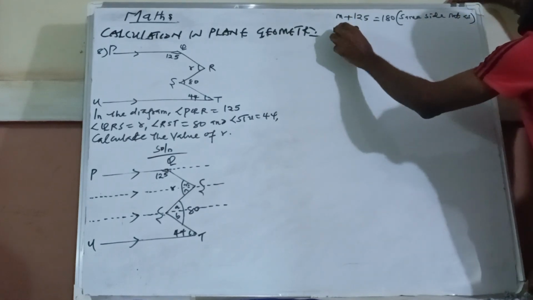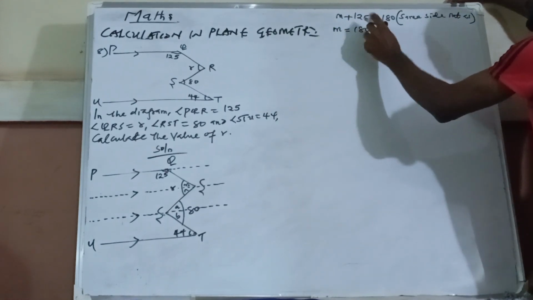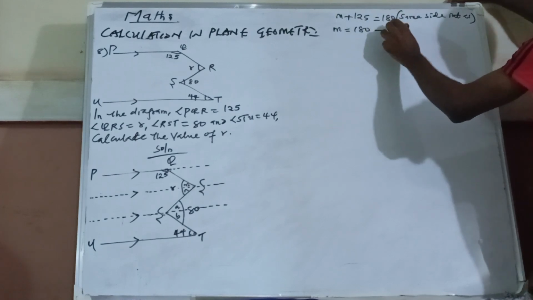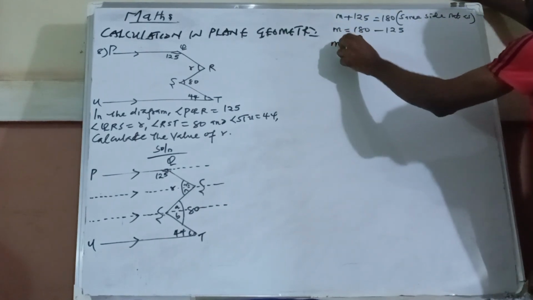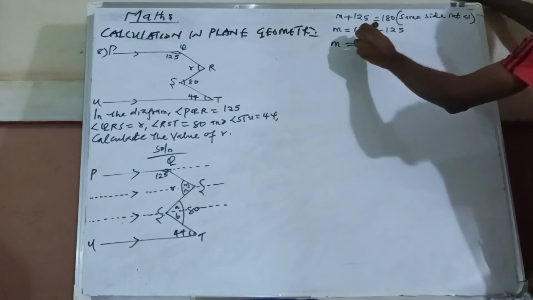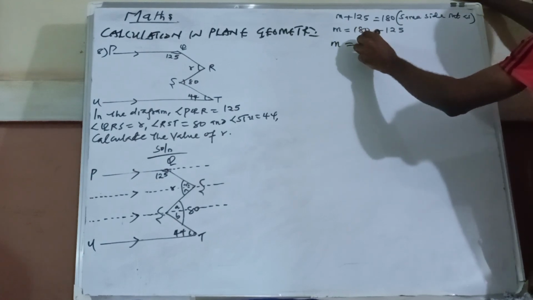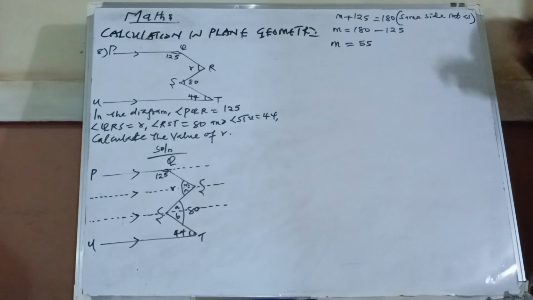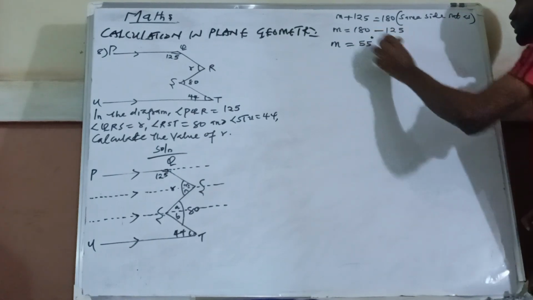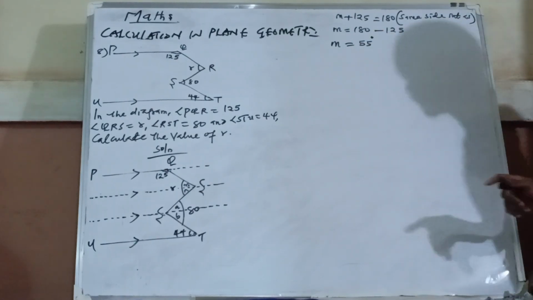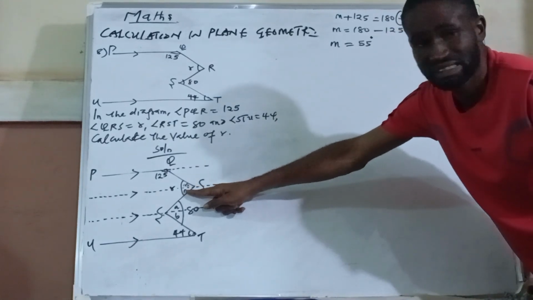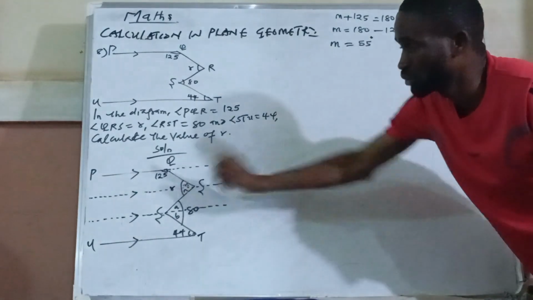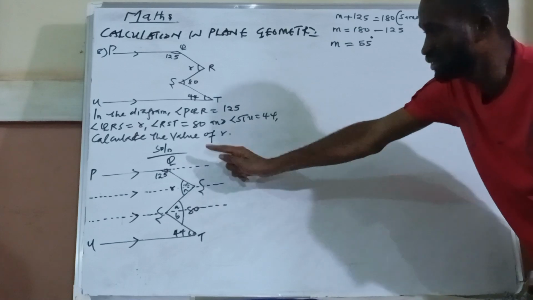So M now is going to be 180, this one is plus, crossing here changes to minus 125. So if I take it to this other side, that's M. What is my M? M will be 55. So M is 55, all in degrees. Is it true? Yes, 55 degrees. Now that I've gotten this one, I need to find N, so that when I add M and N, I can get my R. So let me leave this side and go down.